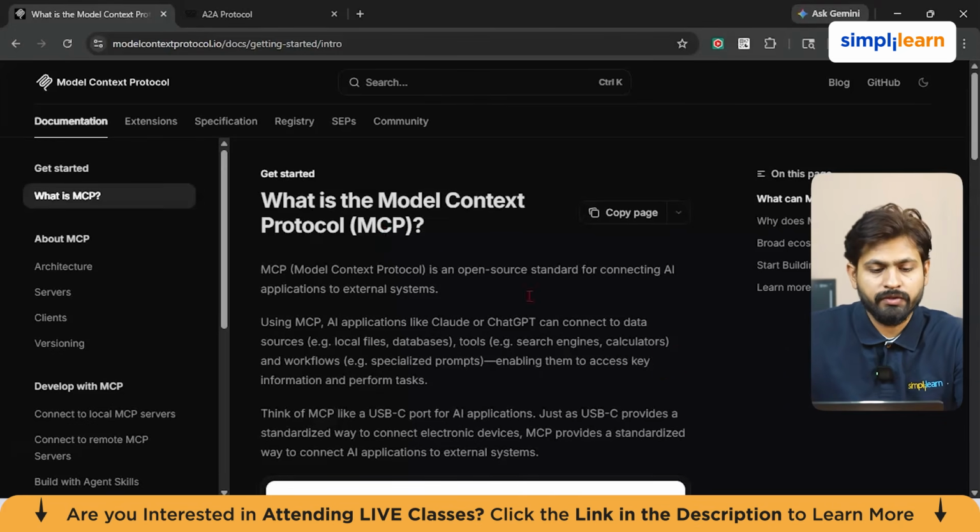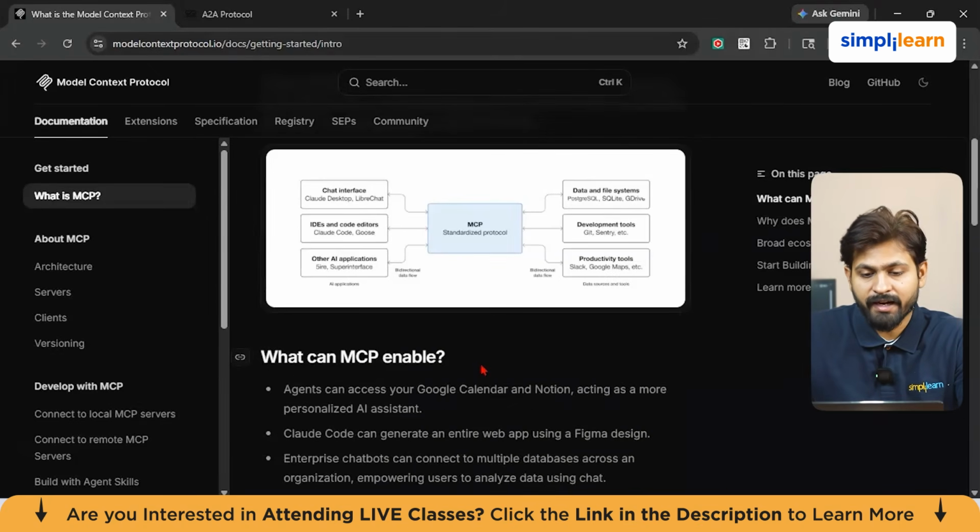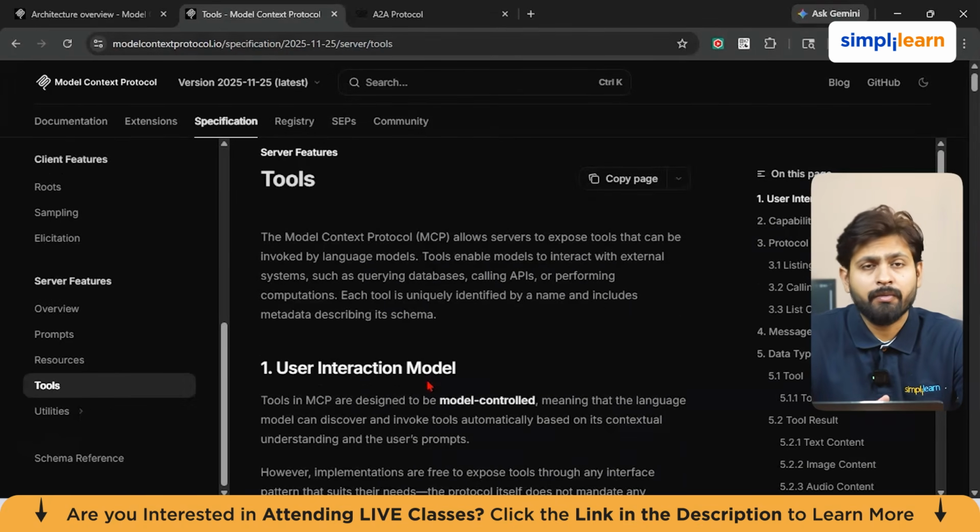Now, what are tools? If I talk about tools, you can think of them as actions that an AI model can invoke, such as querying a database, calling APIs, or performing computations.